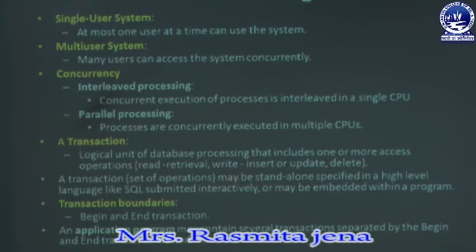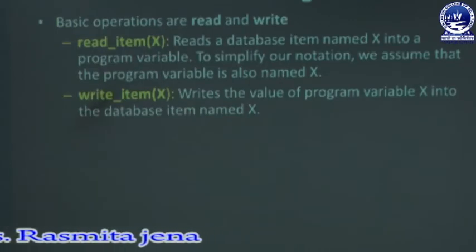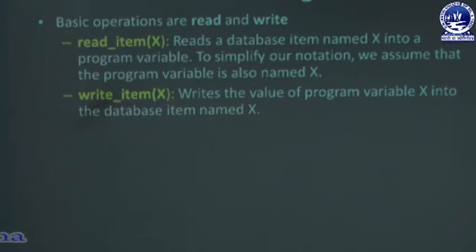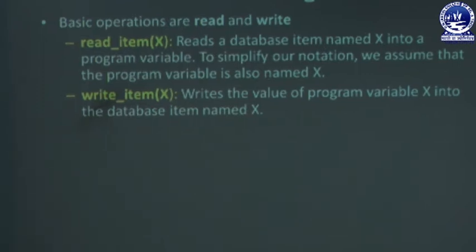So next we will discuss what are the basic operations in the transaction processing system. We have two basic operations in a transaction processing system, that is the read operation and the write operation. As we already discussed about read and write transactions in database systems, read means we have to retrieve some data from the database, write means we have to perform the insert, delete and update operations over the database system.